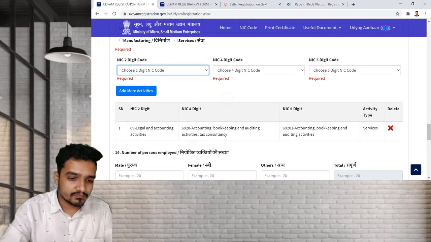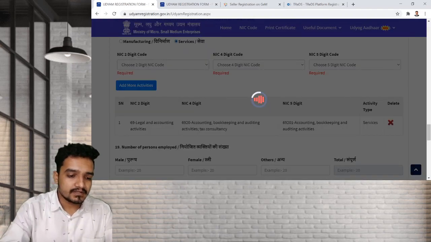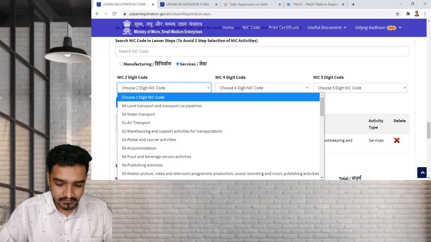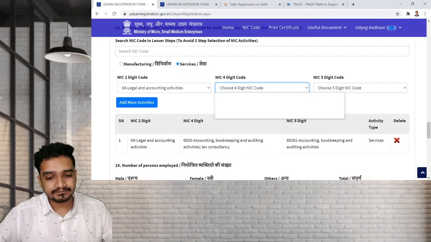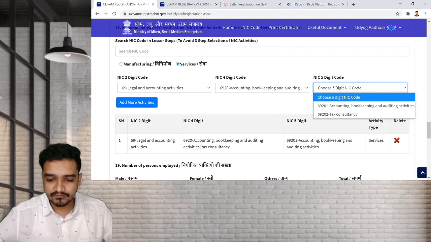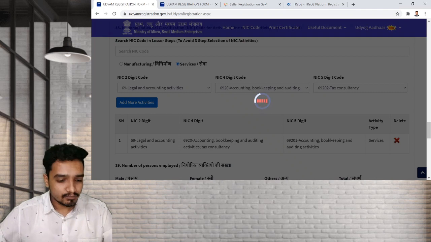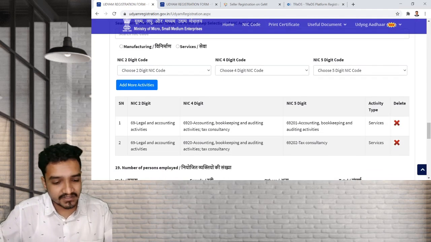Then again I have to select these services. Next again 69, then again 6920 we have to select, right? 69, then again 6920, then the fifth digit is tax consultancy. Once you add, both the services will be added, both the NIC codes are added in the registration.